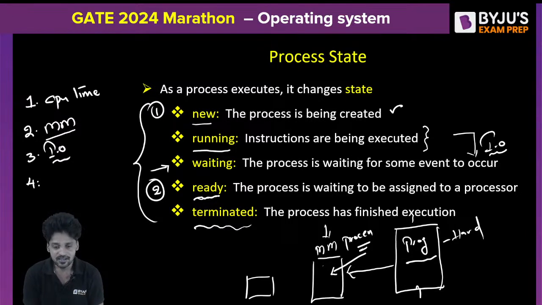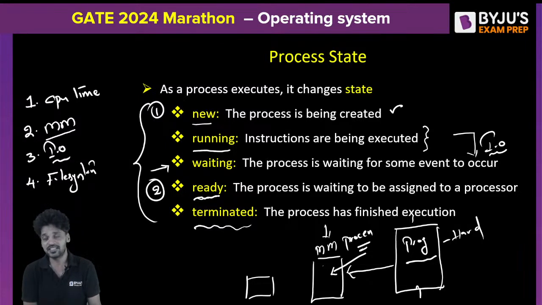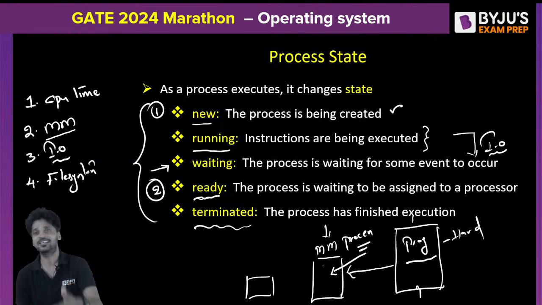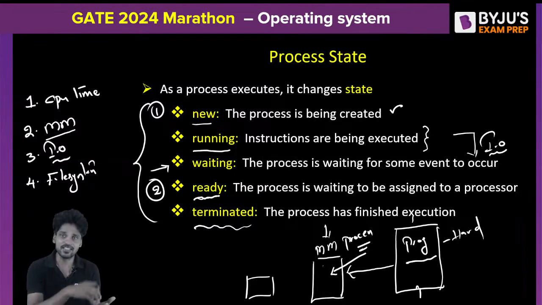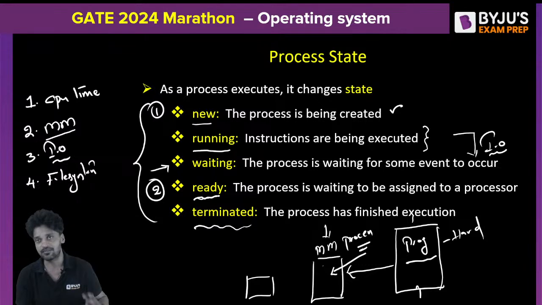And finally, one of the most important resources of the computer system is the file system. During execution, any process needs several files. For those files, it may request the operating system. The operating system, depending on the availability of the files, because understand carefully here, I am the operating system, you are a program, you requested me for a file. Since the file is a common resource, the file cannot be allocated to more than one person at a time. So I will see if the file is available. If the file is available, I will allocate it. Otherwise, I will keep you in the waiting state. I hope you got the point.